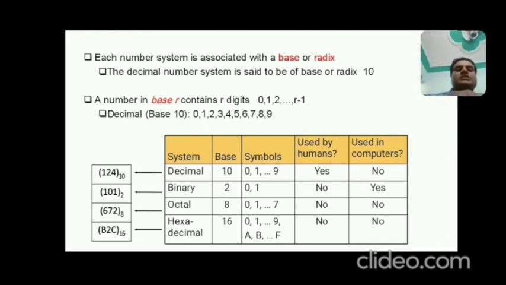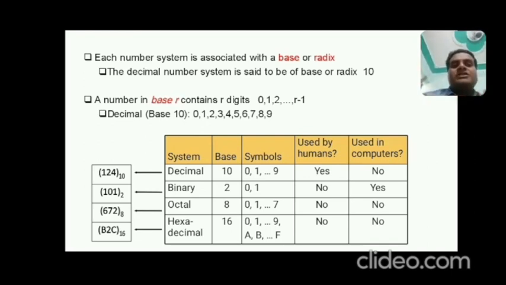So now this example of decimal is 124, base 10. This 10 represents the base of the number system. So this is a decimal number system. Now how can we identify this is a decimal number system? By checking the radix or base of the number. And you can also identify with the help of the digits given inside the number.